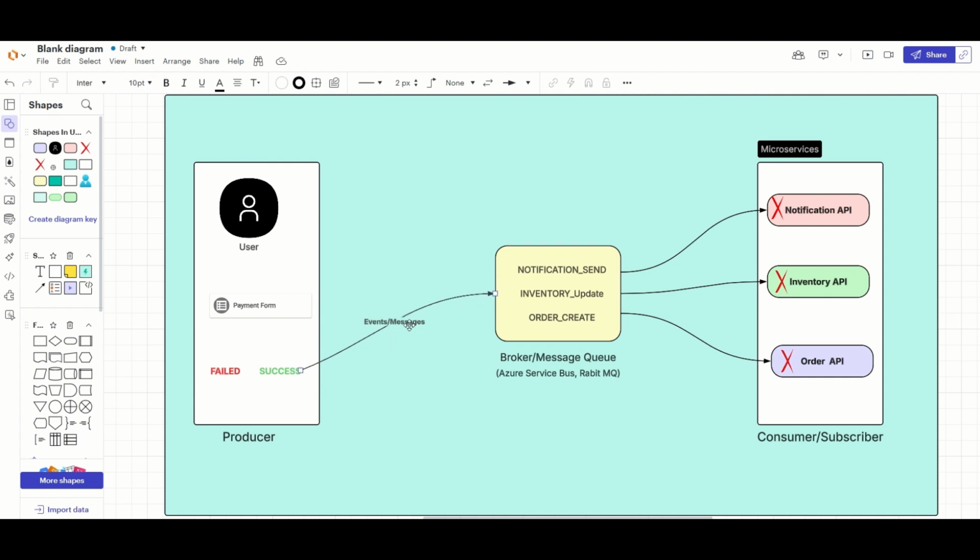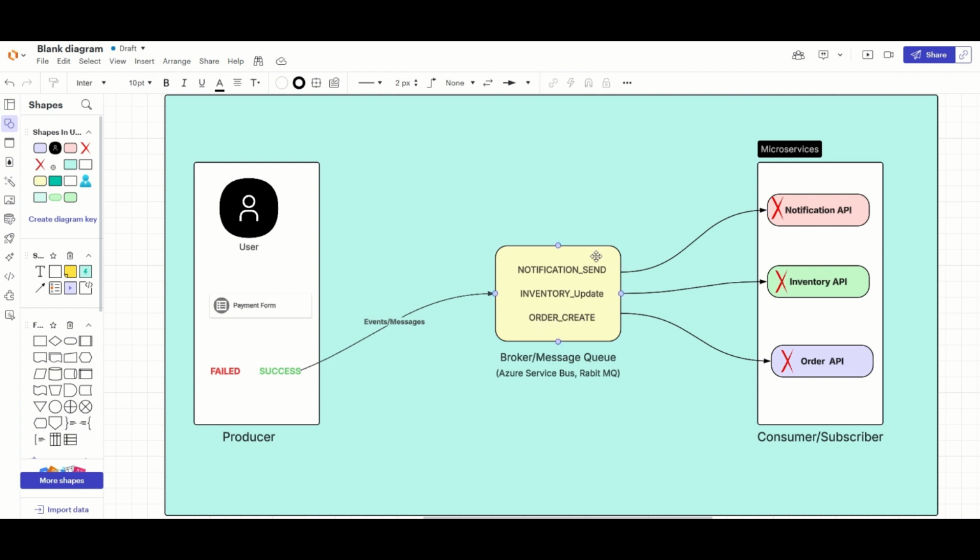Let's say if it has to communicate with the notifications microservice API, the name is notification_send. If it has to communicate with the inventory API, then the name is inventory_update. If it has to transfer the order to the order API, because we are creating an order, the event name is order_create. So all these three events are prepared here, and inside every event there is a proper JSON payload, the request payload. That is sent to the broker, and that would be our messaging queue.